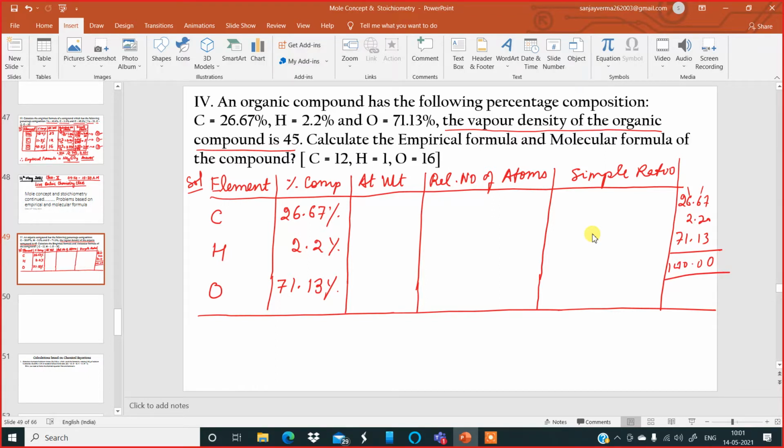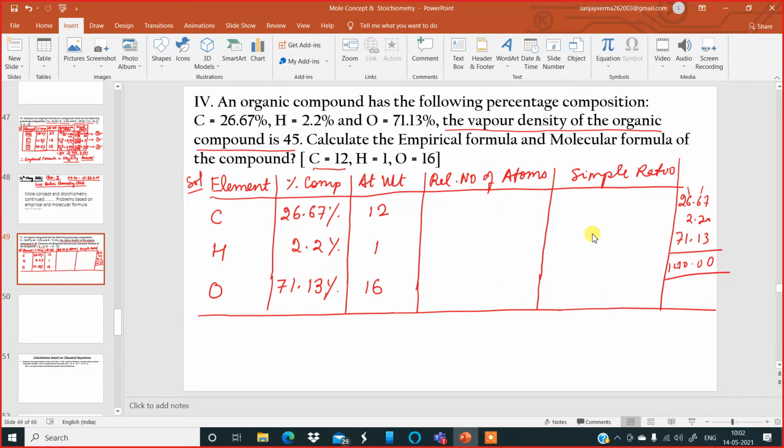The atomic weight of carbon given over here is 12. The atomic weight of hydrogen is 1. The atomic weight of oxygen is 16. Now, let us find out the relative number of atoms of each element, that is carbon, hydrogen, and oxygen.